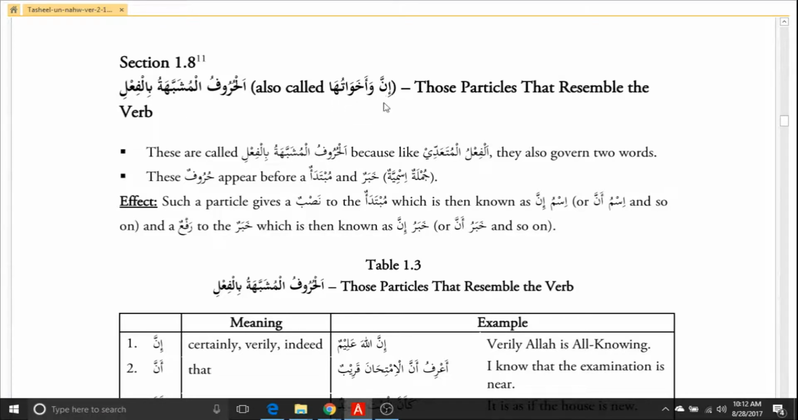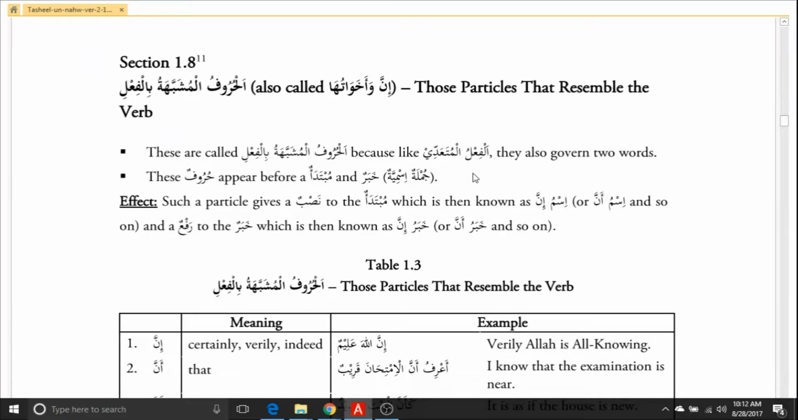Inna, and they are close like inna. So this inna is one of the harf مشبه بالفعل, which is like فعل. So inna. We'll study today inna.